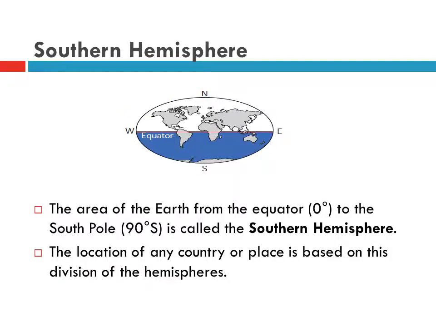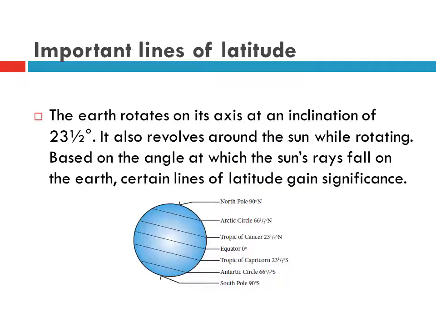Southern Hemisphere. The area of the Earth from the equator, 0 degree, to the South Pole, 90 degrees south, is called the Southern Hemisphere. The location of any country or place is based on this division of the hemispheres.